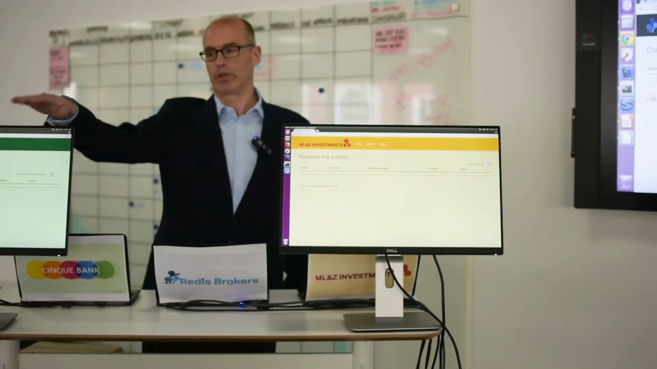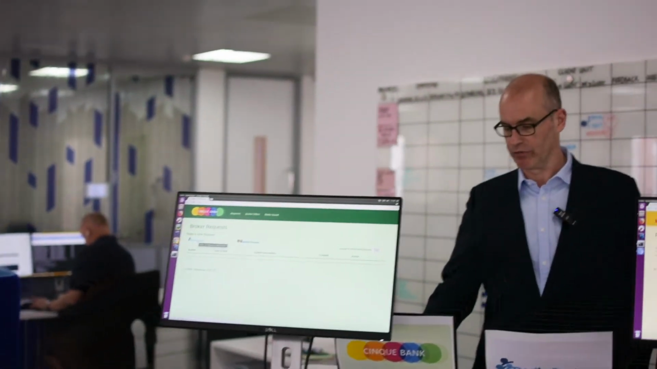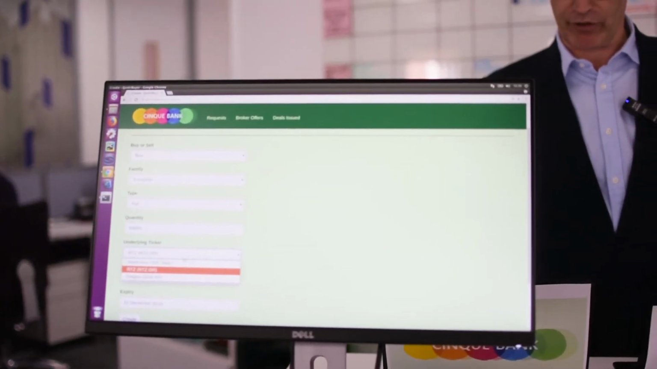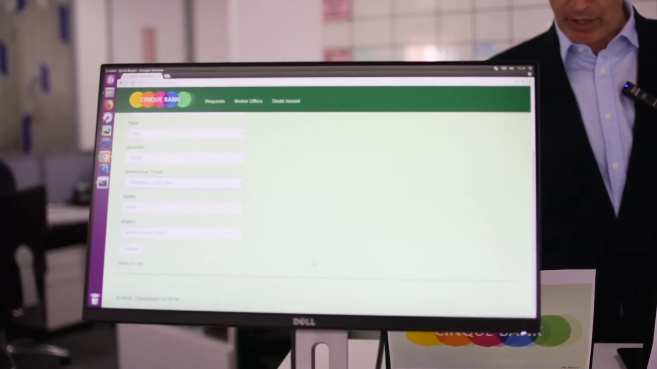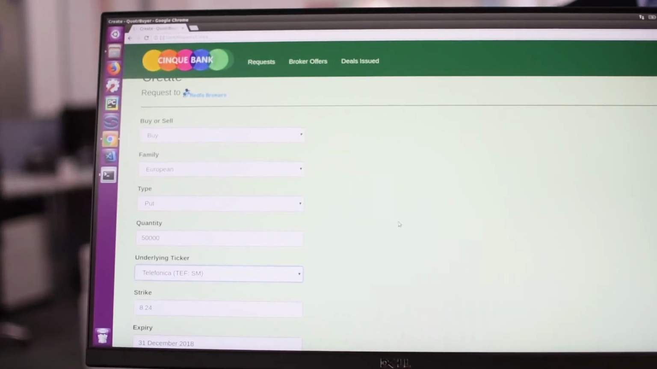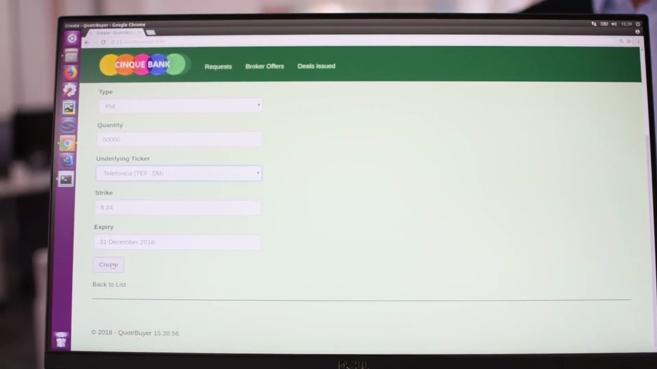What we're going to do is the buyer is going to make a request for a price on an equity option. We are going to make a request for an equity option, and I'm going to do it on Telefonica today. This is buying a European put option for 50,000 Telefonica at 8.24, expiring at the end of the year.